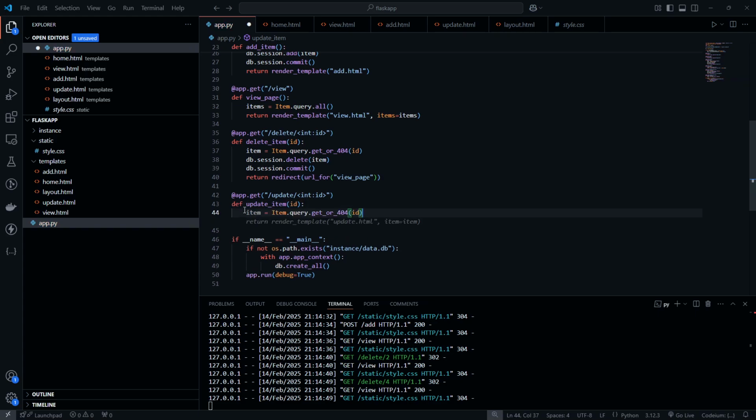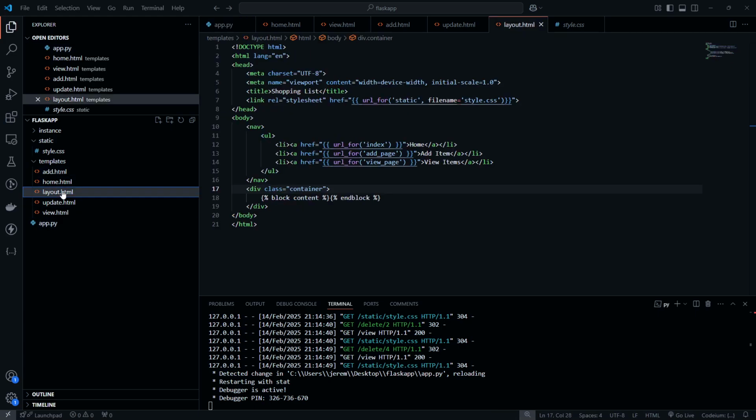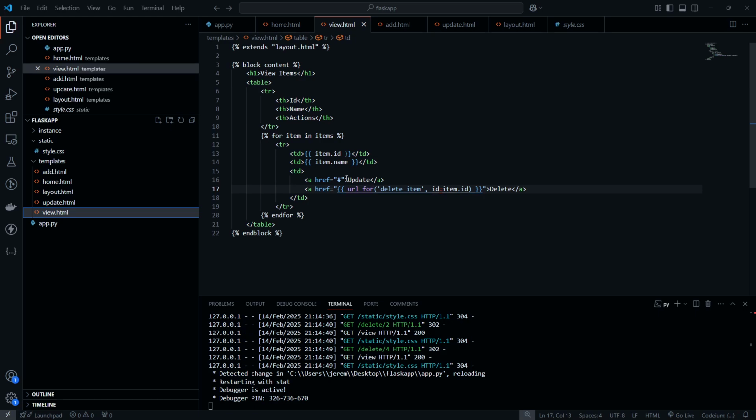We're going to get the item from the database, and then we're going to return this template update.html with the specific item in mind, right? So let's save our app.py, and then let's go to our view.html, and we're going to take that suggestion there. So update item, ID equals item.id, and hit save.